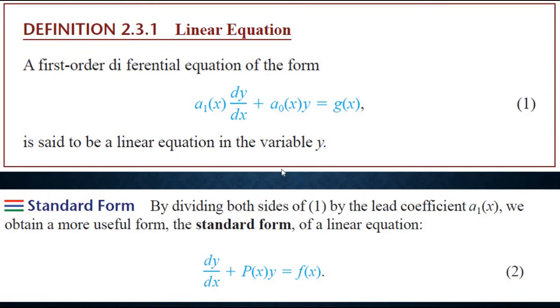Okay, so if we have this kind of differential equation, if we divide it by a1(x), we can obtain a differential equation in this form, and we just define a0(x) over a1(x) as p(x) and g(x) over a1(x) as f(x). We call this form the standard form of a first order differential equation.